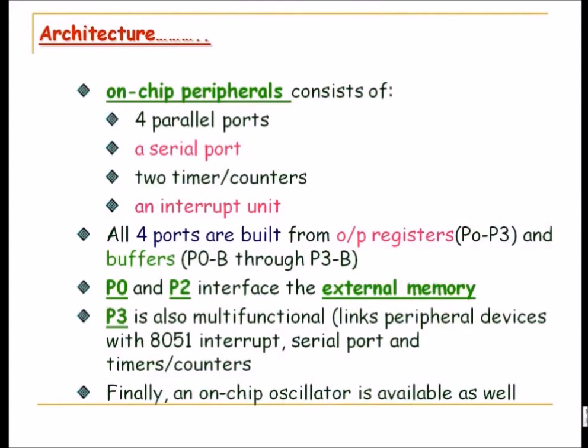And that can be multiplexed using the latch. There is a latch which holds the address, and allows the data and all that kind of thing. So there is a latch which handles this kind of job. And finally, P3 is another port which is important because it has multiple functions, like peripherals such as serial port, timer, counter. All those pins are available on port 3. Okay, and finally there is an on-chip oscillator which is available as well. This was all about the architecture of the 8051.